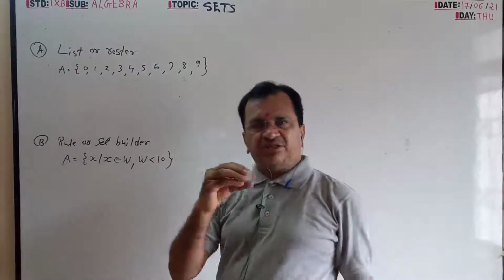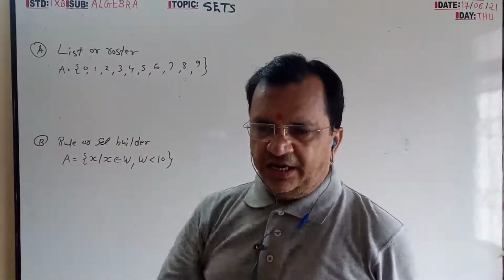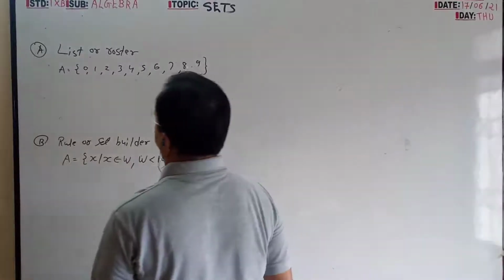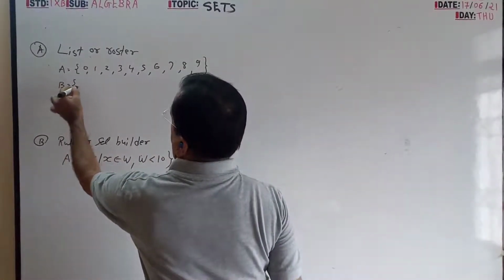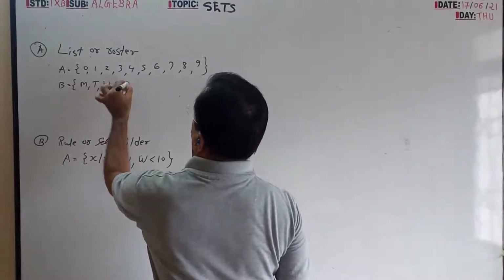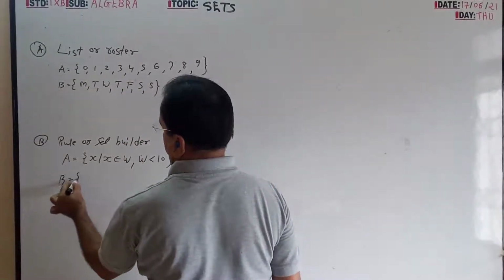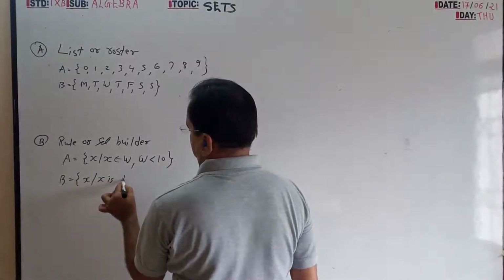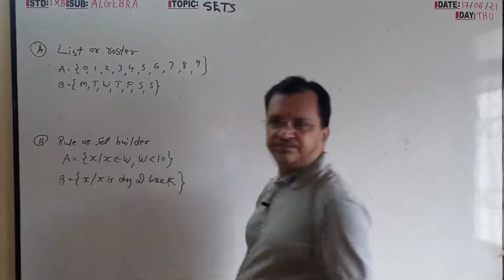So list method means each and everything you have to write, and here in a summary form you have to write another. Monday, Tuesday, Wednesday, Thursday, Friday, Saturday, Sunday. Here you will write X is day of week.